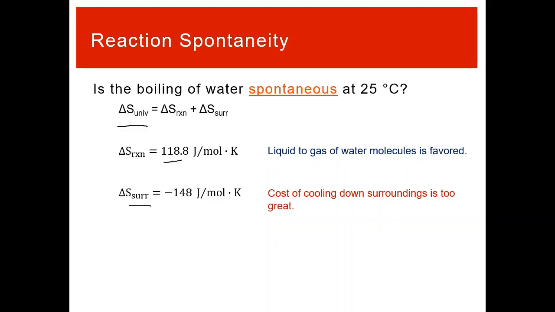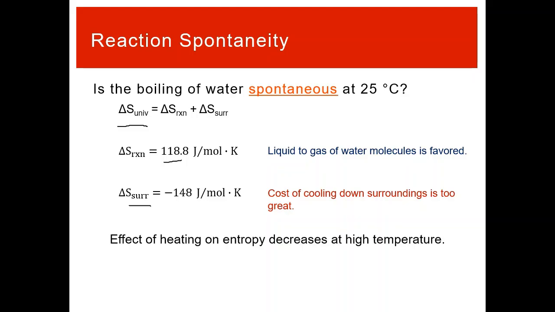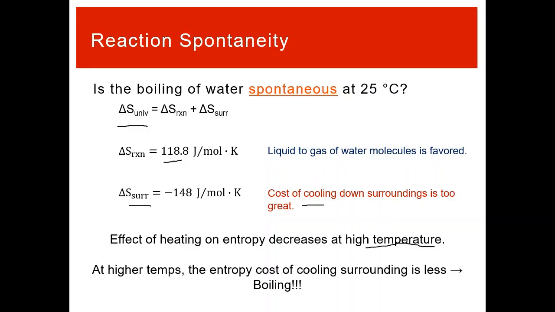But we can also start to understand what would make this spontaneous. We know that the change in entropy of the surroundings is based all around heating or cooling, and we know that the overall magnitude of that change in entropy decreases when you go to higher temperature. So what that means is if you want water to boil, you want this cost to decrease, which means you should increase the temperature. At higher temps, that entropy cost of cooling the surroundings doesn't matter as much because you don't change the entropy as much when you heat and cool stuff at high temperatures.